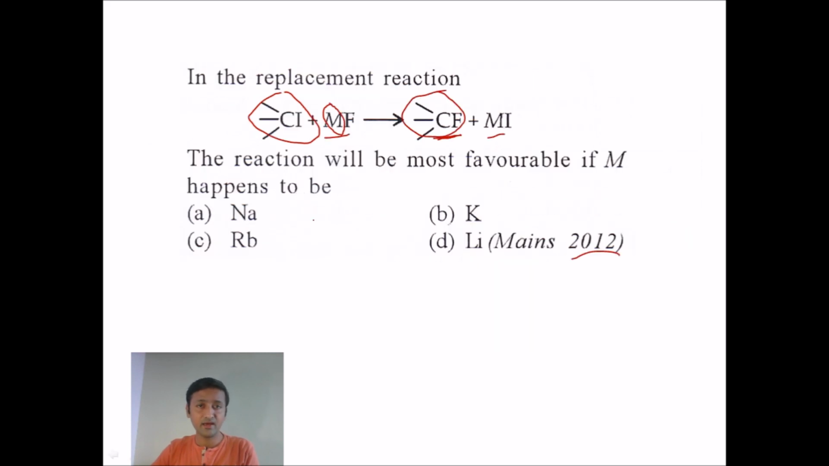So if we take the largest cation among these metals, you can see rubidium will form the largest cation among the options given here. So the right answer for this question will be rubidium.